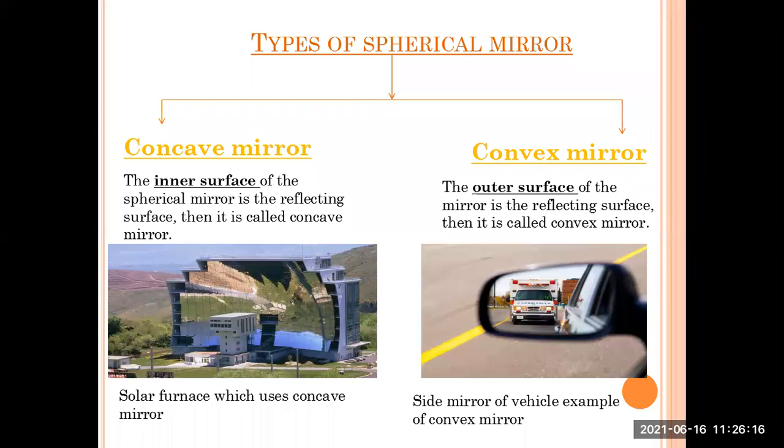The inner surface of the spherical mirror is the reflecting surface, and then it is called a concave mirror. So you can visualize the first bifurcating diagram which we have seen, that the curved part, the reflecting surface, was inside. Okay. When it is inside, we say that it is a concave mirror, and the example for that is the solar furnace. For convex mirror, the outer surface is the reflecting surface, and the example is the side mirror of the vehicle.